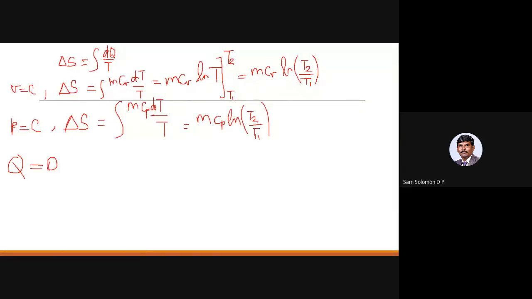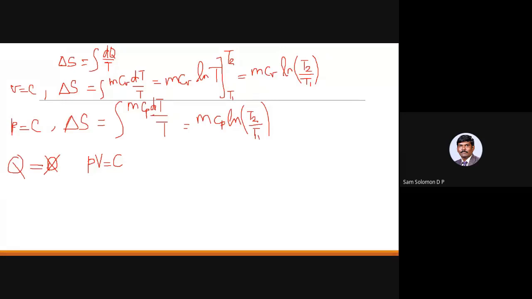That is what everyone will tend to say, and that is why we are also asking that question. It is not 0. Why is it not 0? We have the relation PV equal to constant. This is a very common mistake everybody makes, so you have to be very careful here. They even ask the same question in competitive exams also. So PV is equal to constant for an isothermal process.